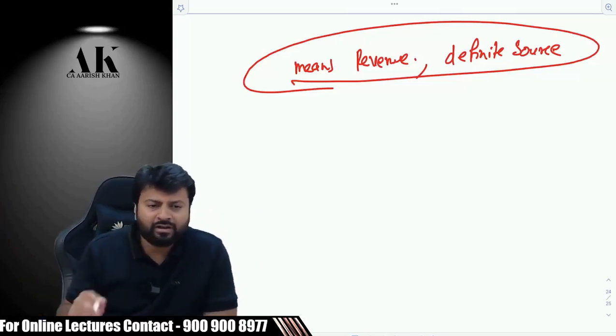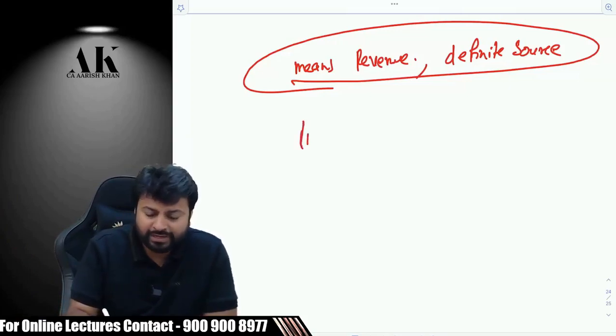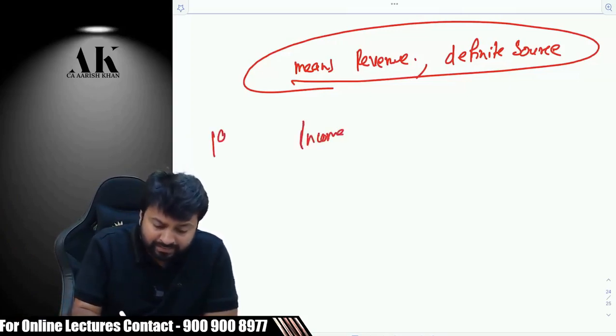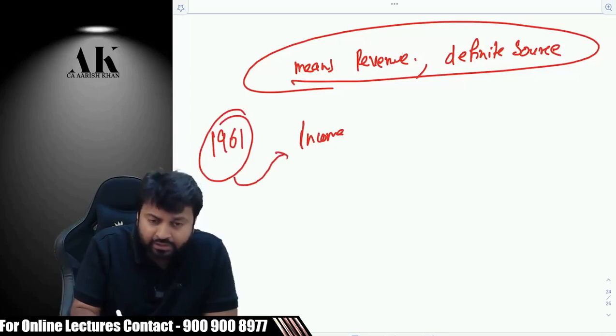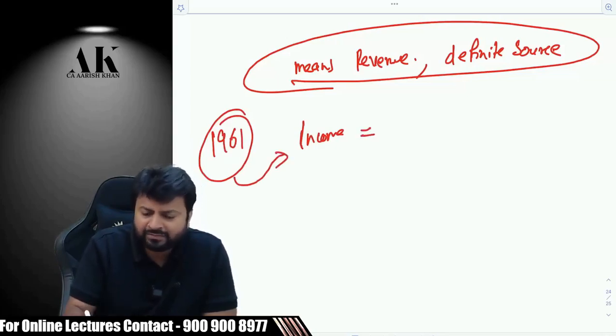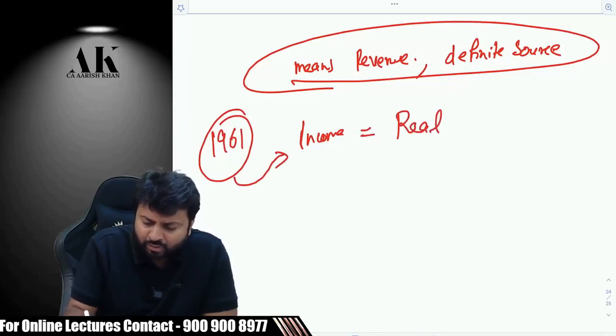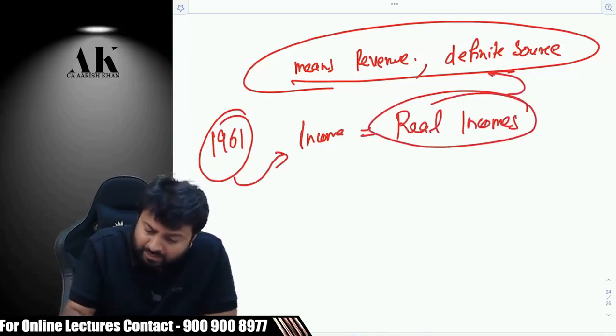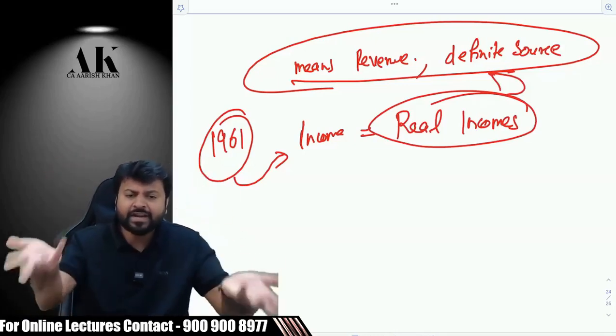Therefore, the government of India also intends to tax only incomes. In 1961, when the law was drafted and introduced, the intention of the government was very clear: we want to charge only what? Only real incomes, and real incomes are those incomes which are revenue in nature, which are definite.